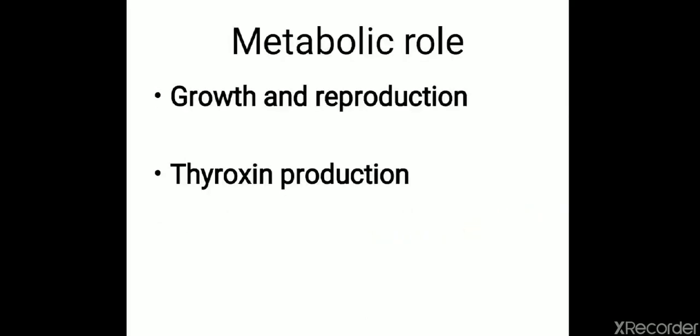Coming to the metabolic role of iodine, iodine is required for growth and reproduction, and iodine is essential for the formation of thyroid hormone, and that thyroid hormone plays an important role in the metabolism of our body.